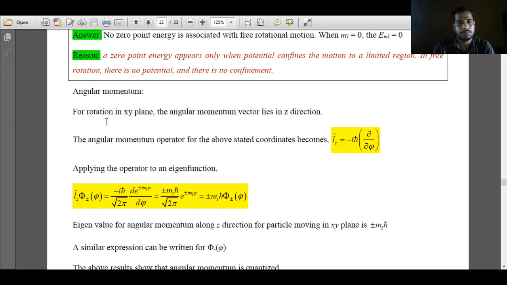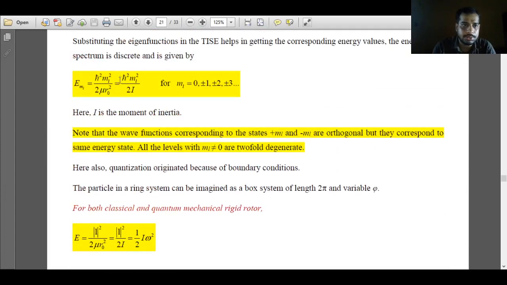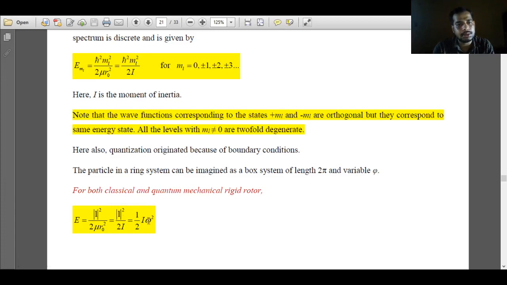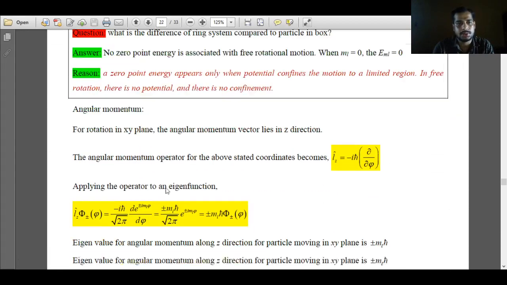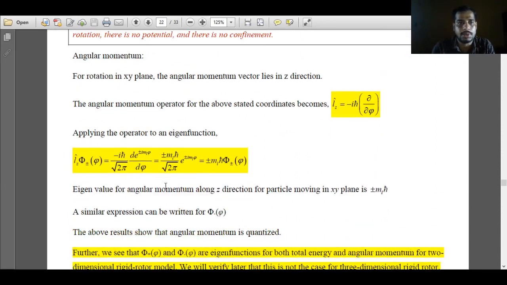Now we'll further understand why two different energy expressions are there. In one case, after solving the Schrodinger wave equation, we got the energy eigenvalue as ml square h bar square over 2I, and the classical energy expression is L square over 2I or half I omega square. So what is the resemblance between them? We'll study.